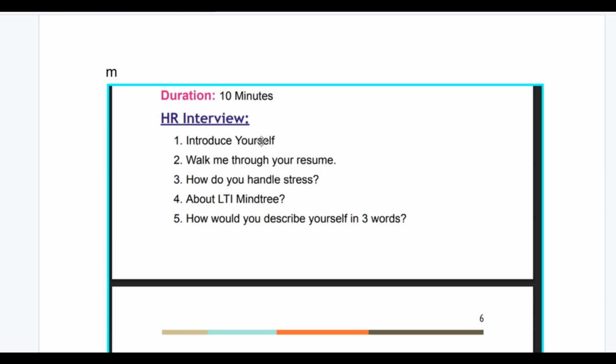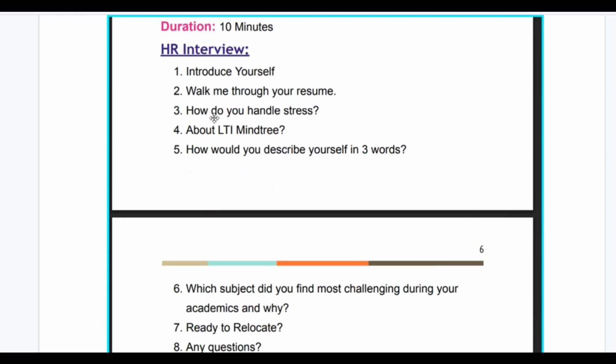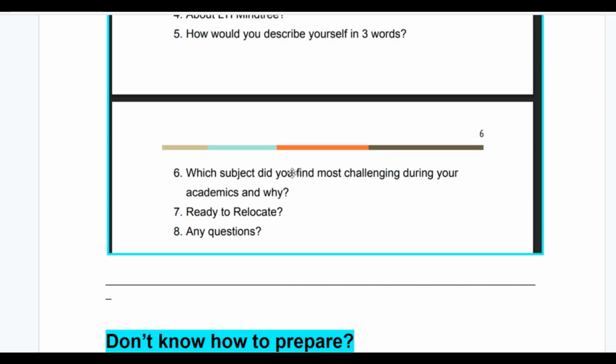Then moving to the next one. Duration is 10 minutes for the HR interview. Introduce yourself. Walk me through your resume. How do you handle stress? About LTI Mindtree. How would you describe yourself in 3 words? Which subject did you find the most challenging during your academics and why? Ready to relocate? Any questions?